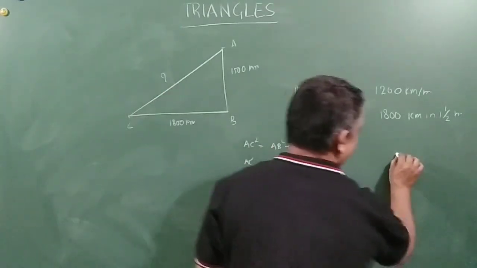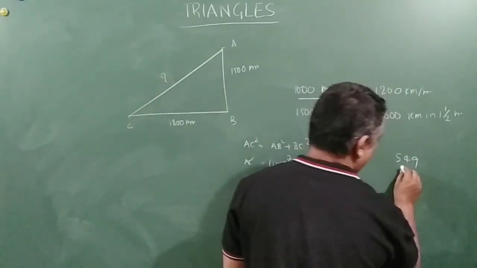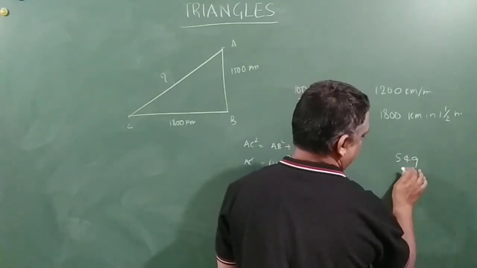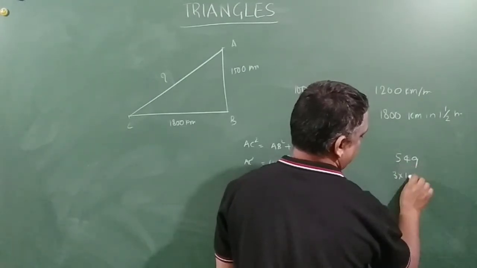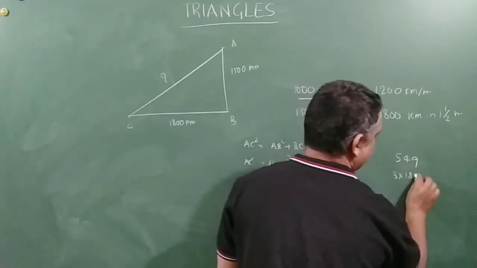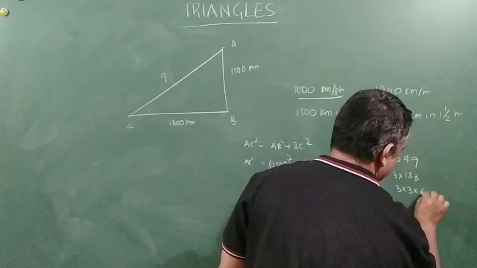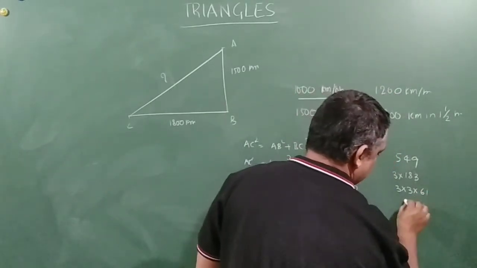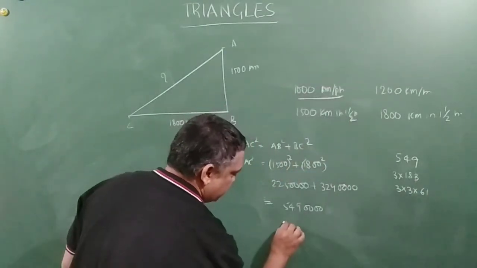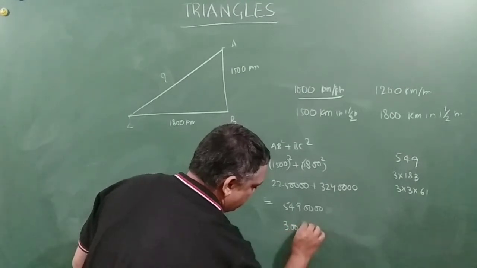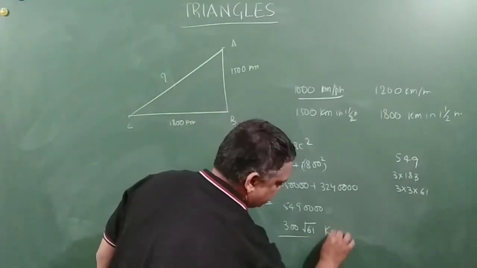Now 549 we will try to find out. Since this is involving a larger digit, I am just doing it now. Okay, so 3 into 183, correct? Now 3 into 61, right? So this is nothing but the 61. No, friends, we cannot do anything about that. This is 3 root 61. So this is 300 root 61. You understood? This is kilometers.